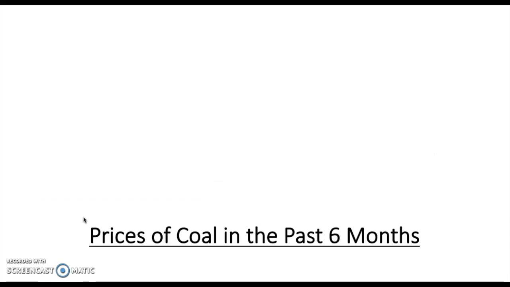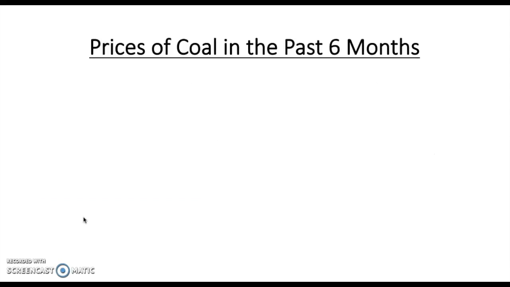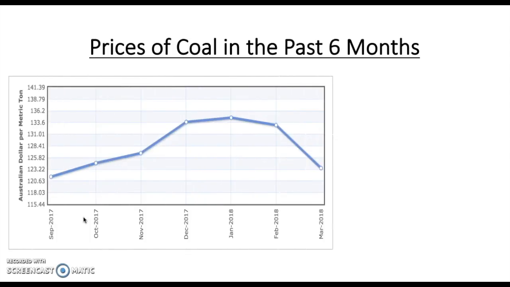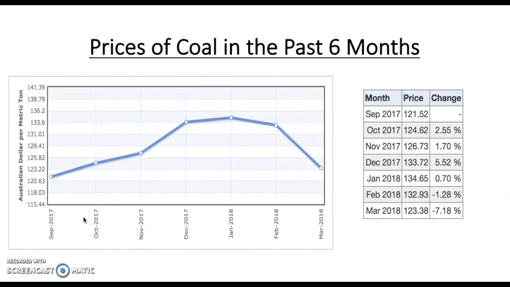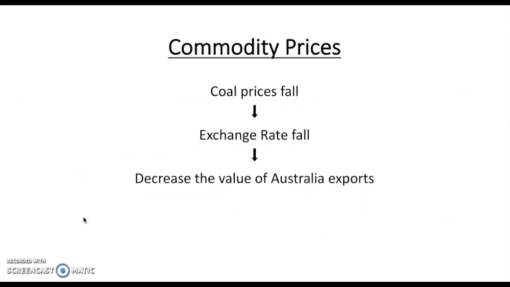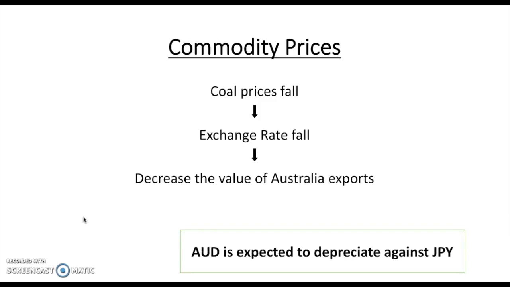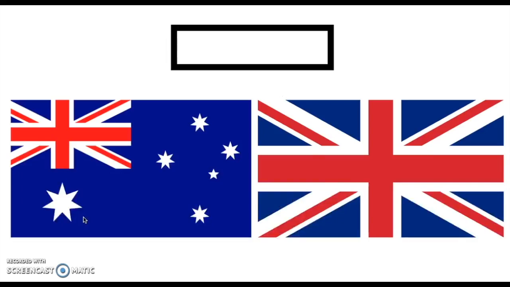I will give an example to make my discussion more supportive. According to Index Mundi, we found that the coal prices started to fall from January 2018. When the prices of commodities fall, this will lead to a decrease in the value of Australia's exports. And now, we predict that the AUD will depreciate against JPY.